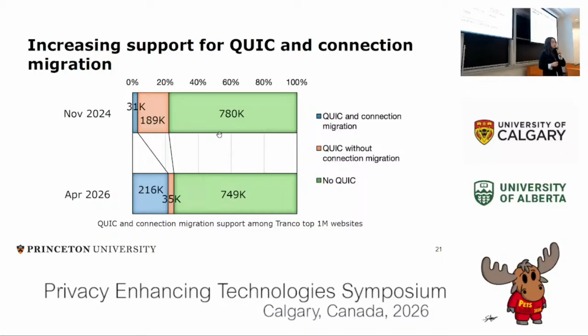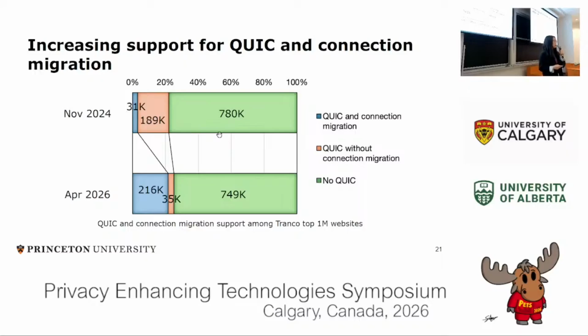More excitingly, we saw that support for connection migration, which is a feature that's part of the QUIC standard and a feature that we expect all QUIC servers to support, was only around 31K in November 2024, but increased almost sevenfold in April 2026.